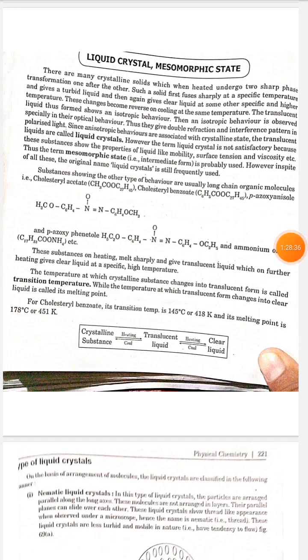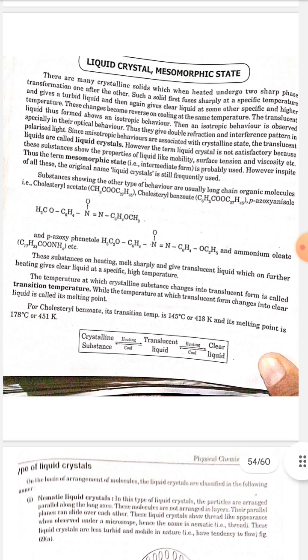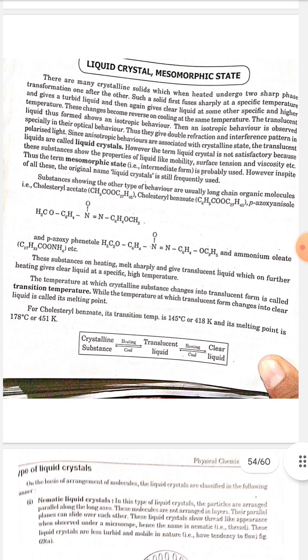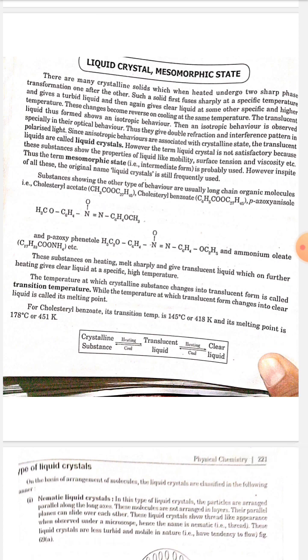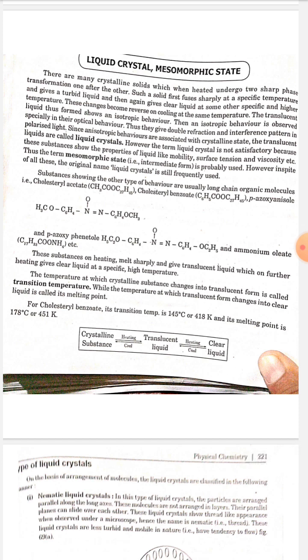Liquid crystal, the mesomorphic state. There are many crystalline solids which, when heated, undergo two sharp phase transformations one after the other. Such a solid first fuses sharply at a specific temperature and gives a turbid liquid, and then again gives a clear liquid at some other, higher specific temperature. These changes are reversed on cooling at the same temperatures. The translucent liquid thus formed shows anisotropic behavior, especially in its optical behavior. Thus they give double refraction and interference patterns, especially in polarized light.